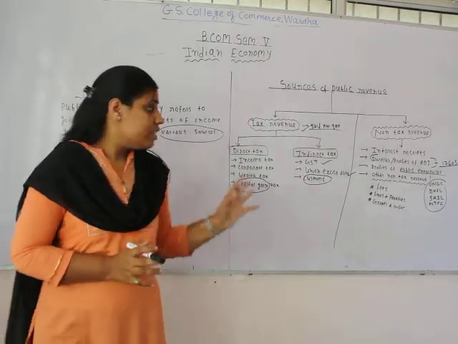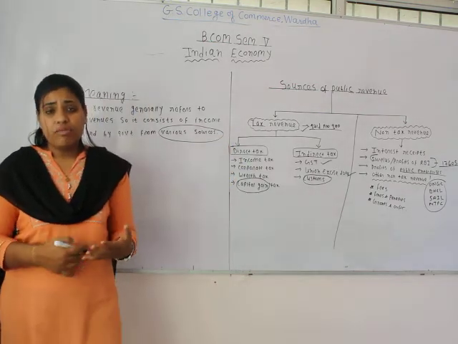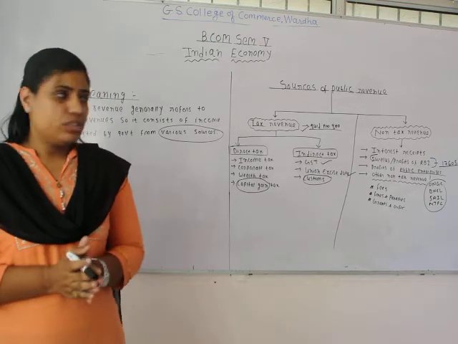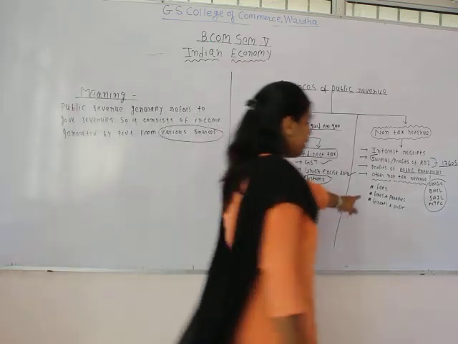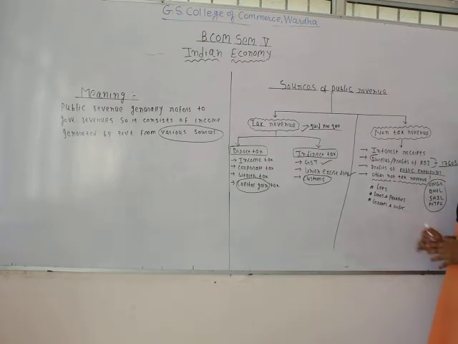Fines and penalties are a kind of punishment that you have to bear for breaking law and order in the country. When you pay fines and penalties, it's also a source of revenue for the government. Though it doesn't constitute a major portion of revenue, still it's one of the sources.